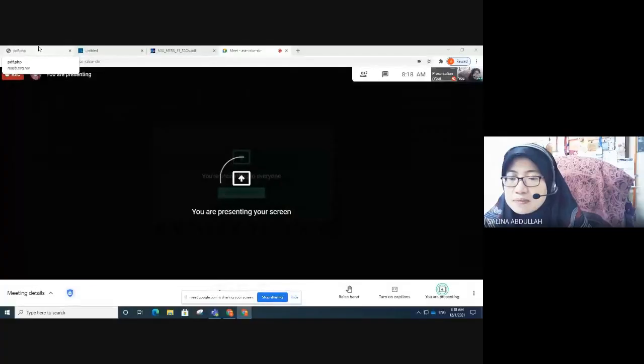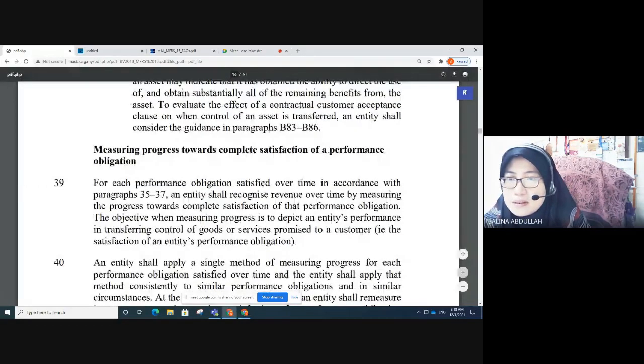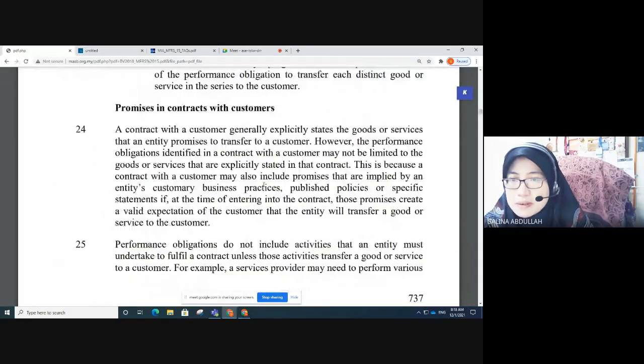Okay, let's go through the original standard that you can download from the MASB website.